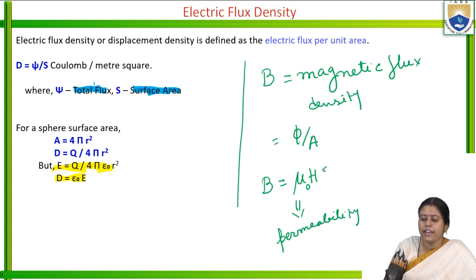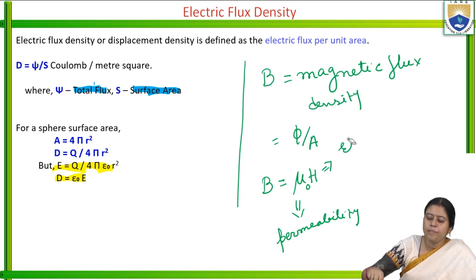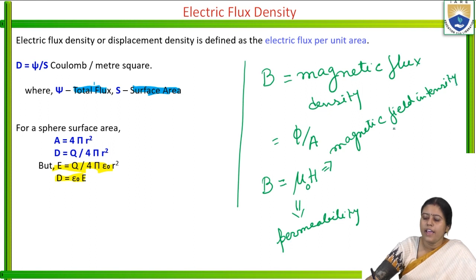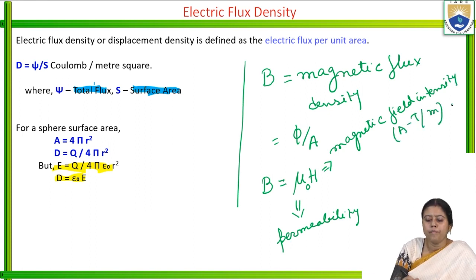And what is H? H is the magnetic field intensity in ampere turn per meter, N into I per length.